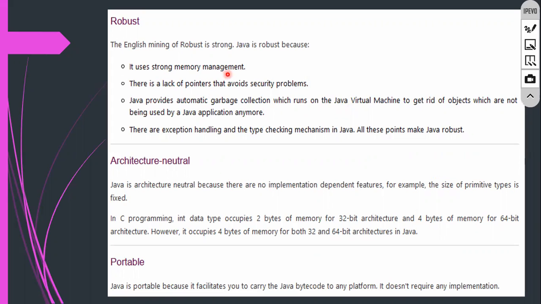But you have to understand one more thing here: AMM, automatic memory management. Java is going to provide automatic memory management. There is a lack of pointers that avoids security problems, because we will not use any kind of pointers. That is the reason why you can run the code faster, as well as get security.